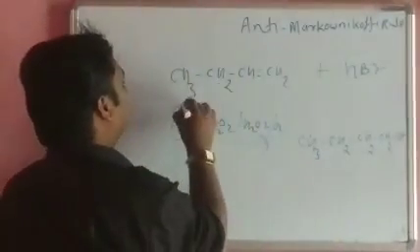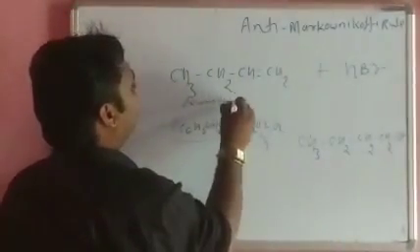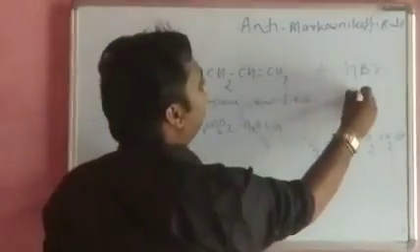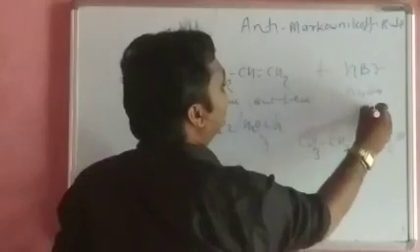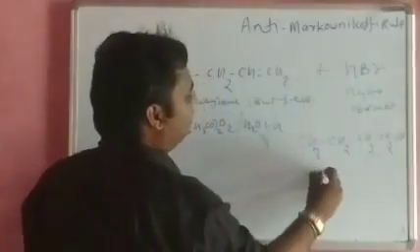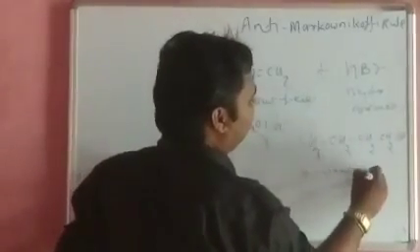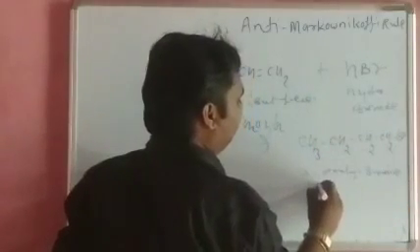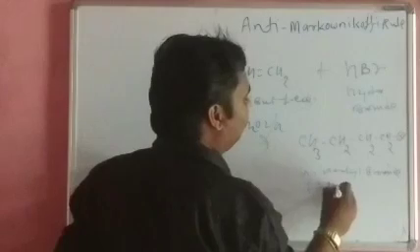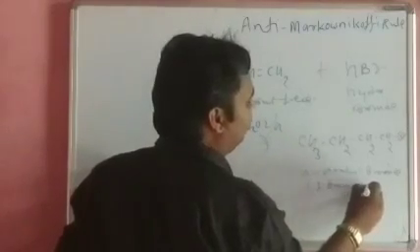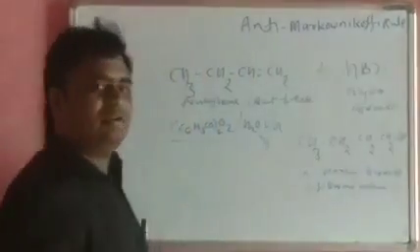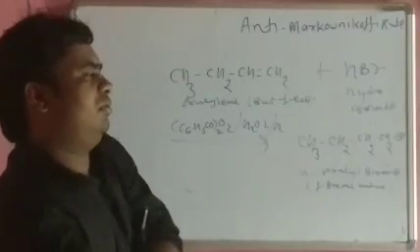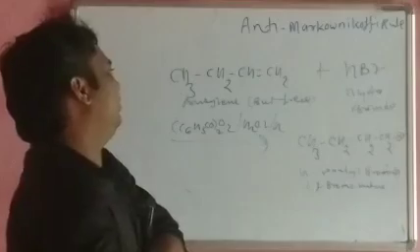This is butylene or but-1-ene, this is the hydrogen bromide, and this is the n-butyl bromide, that is 1-bromobutane. As like the above example, this reaction can take place.